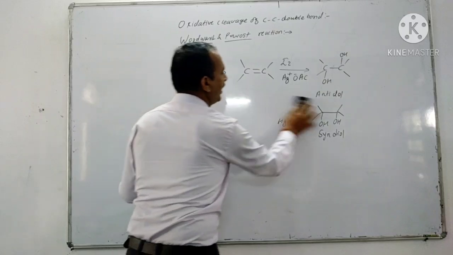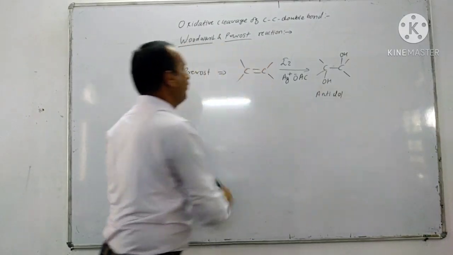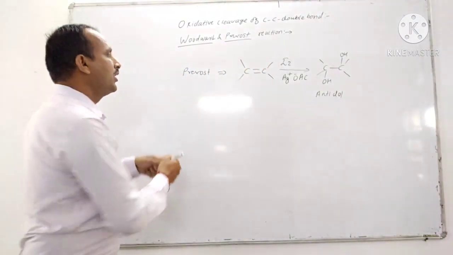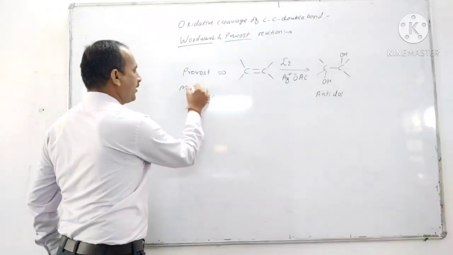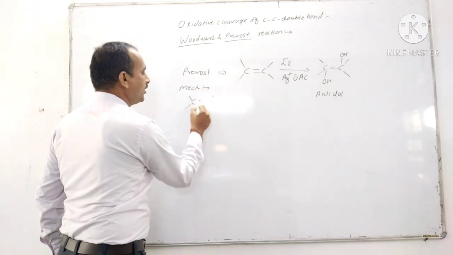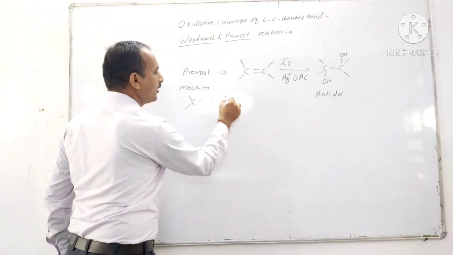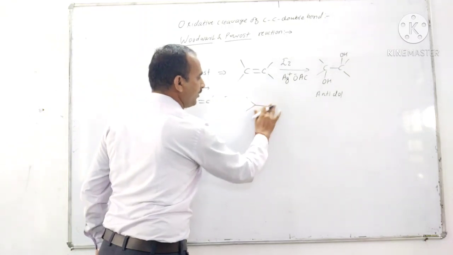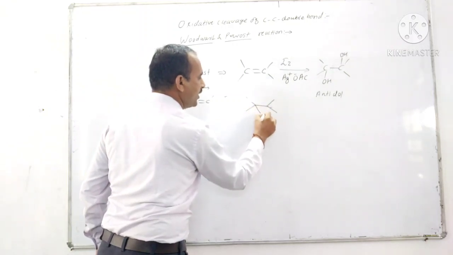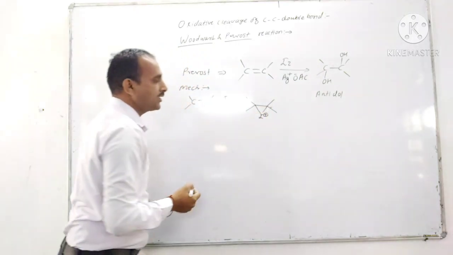So first we see the mechanism of Prevost reaction. Now in Prevost reaction, across the carbon-carbon double bond, addition of iodine takes place to form the iodonium ion.